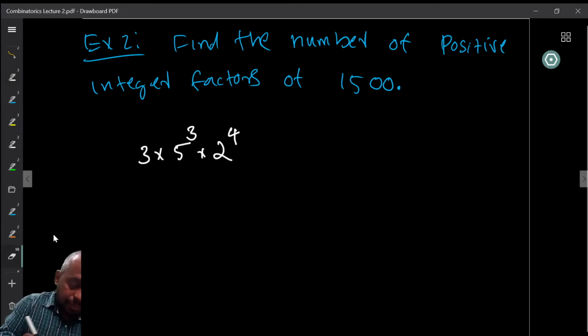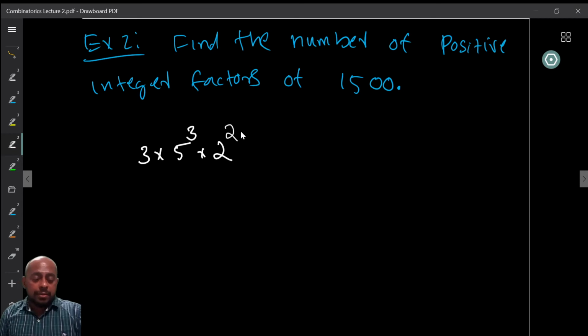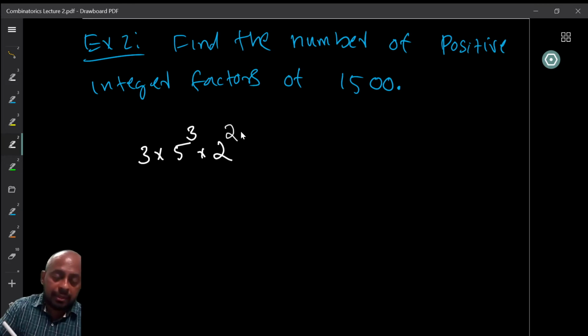Where is the eraser? How many are there? 2 raised to 2, right? So 25 into 4, which is 100, and then 3 into 5, 50, right? So 3 into 5 raised to 3 into 2 raised to 2, right? So this is the prime factorization of 1500.